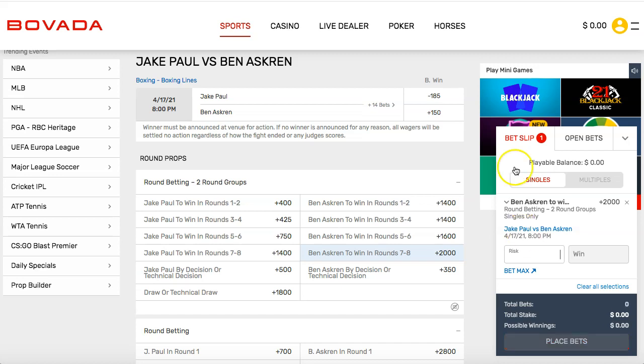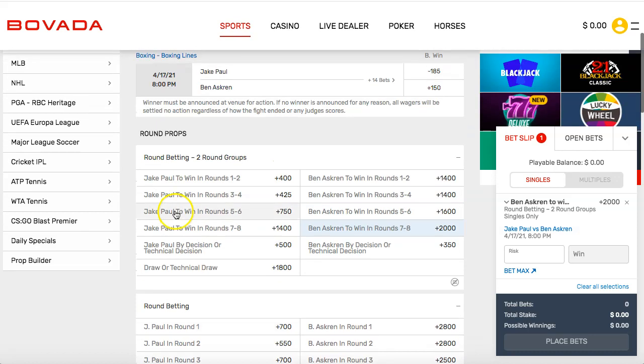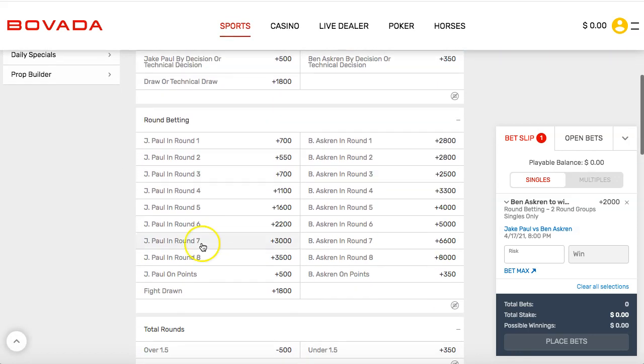So if you predict the round and who wins, you're going to win a lot more money. So you could take a look at all these different props. So what about round betting, right? Over here. Round props, here's round betting. So Jake Paul in round 8, you would win 35 times your money. So if you think Jake Paul is going to win, and he wins in round 8, $3,500, right?